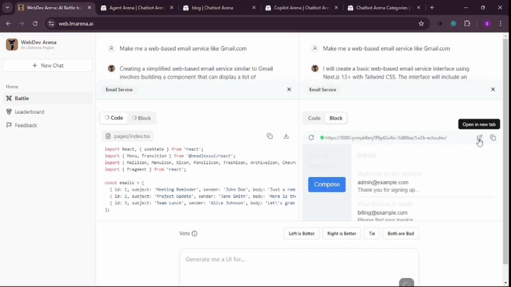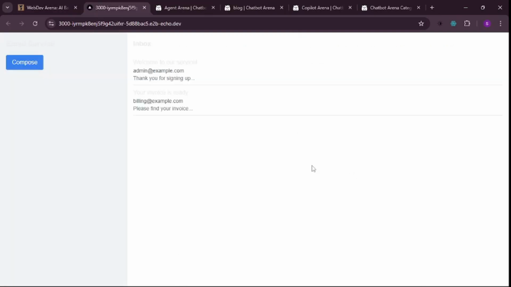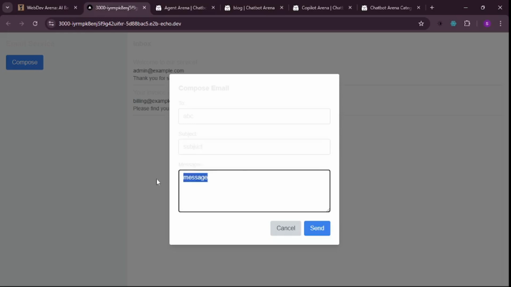So let's go and open this up. The right side model has already generated the results. I really want to see how good this is. I think the styling is not that good, but still, let's try to compose an email. So there's a compose email. I don't know what this is. To, subject, there's a message. Okay, so I say ABC to ABC. I don't know why the text is white. And let's say this is subject and this is message. I don't know why we can't see it, but still, let's just try to send this.